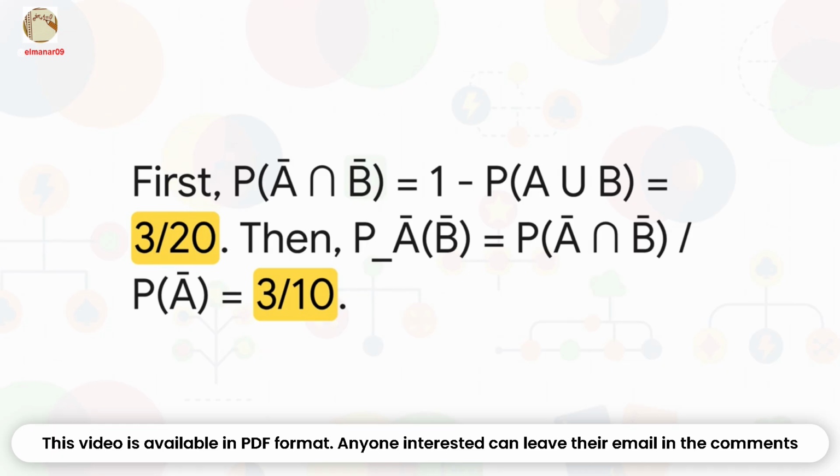So here's the key insight for this one. The probability of not A and not B is exactly the same as 1 minus the probability of A or B. So we use our union rule to find P of A union B, which, after plugging in the numbers, comes out to 17/20. So 1 minus that gives us 3/20 for the intersection of the complements. Then we just plug that into our conditional formula. 3/20 divided by the probability of not A, which is 1/2, gives us our final answer, 3/10.